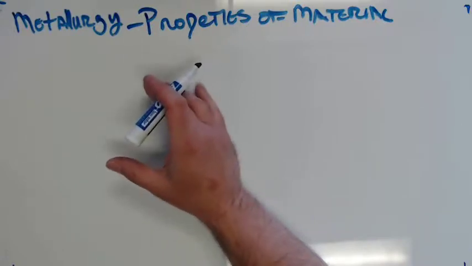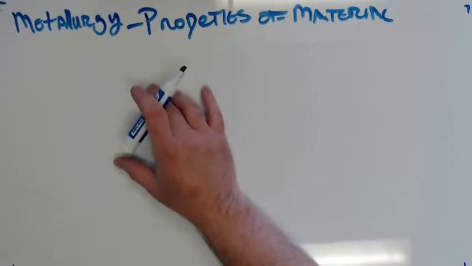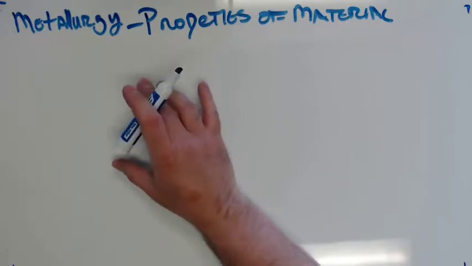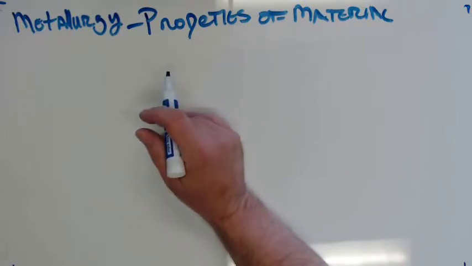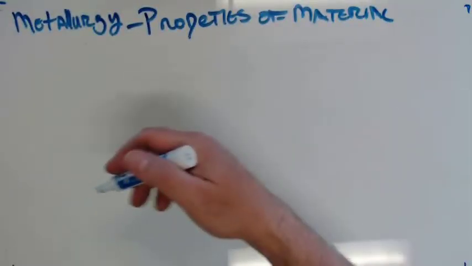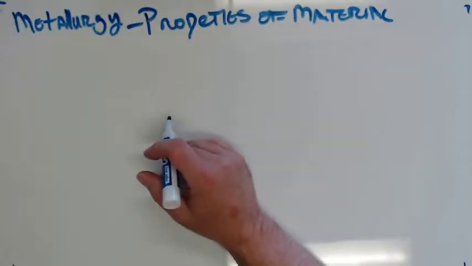Toughness. Toughness is the property that allows metal to withstand forces, sudden shock, or bends without fracturing. Toughness, as welders, is usually impact toughness, and they use the Charpy V-notch test for that, where they take a piece of metal, they cool it, they hit it with a hammer, and they see how much force it takes to break it. That's how we measure toughness.